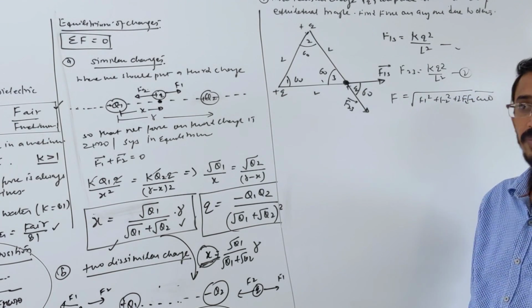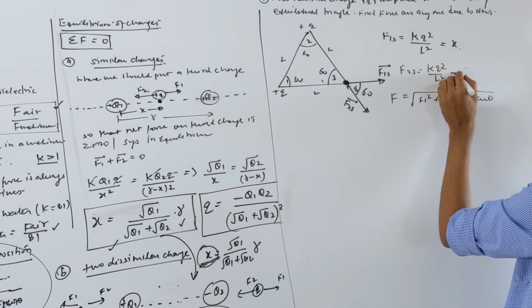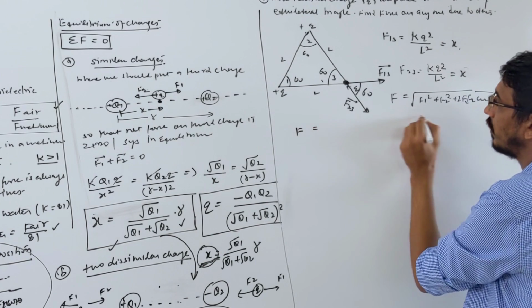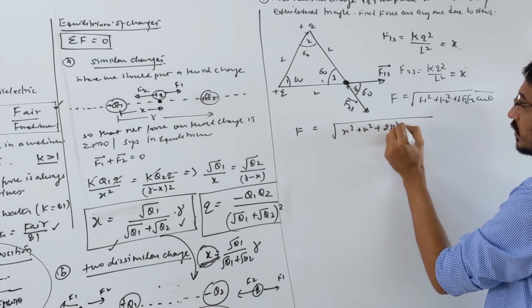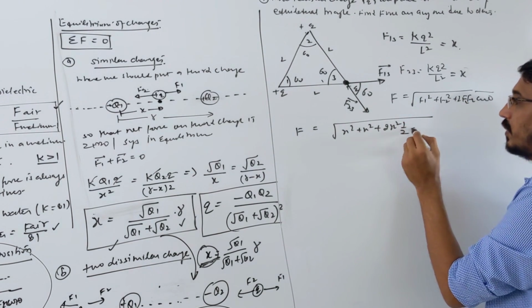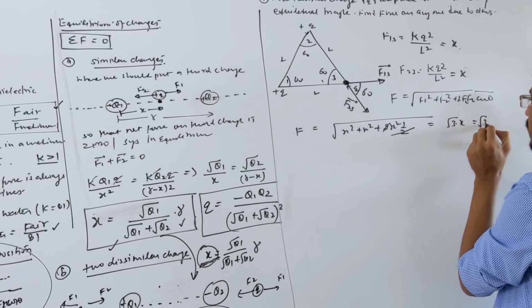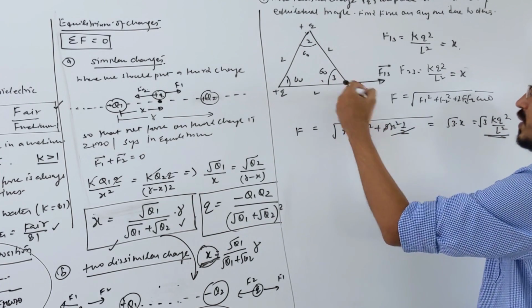Call this big value x; then the other also becomes x. So x square plus x square plus 2x square cos 60. What is cos 60? 1 by 2. So this comes simply to root 3 times x, meaning root 3 times k q square by L square. That's the net force, and it will be somewhere here.